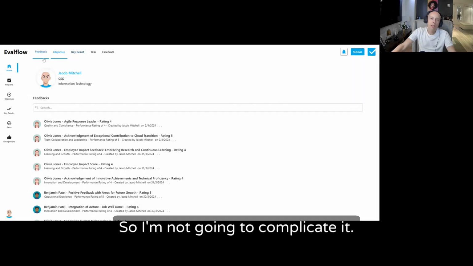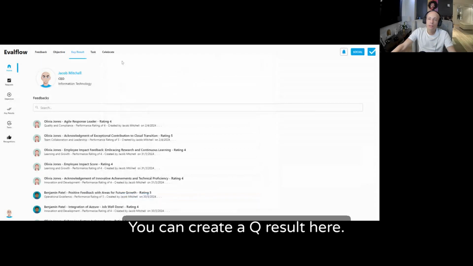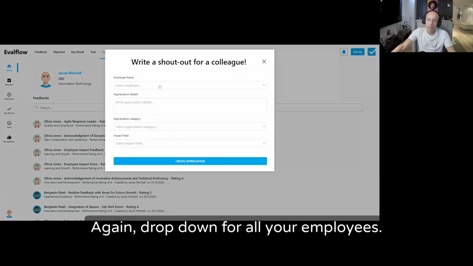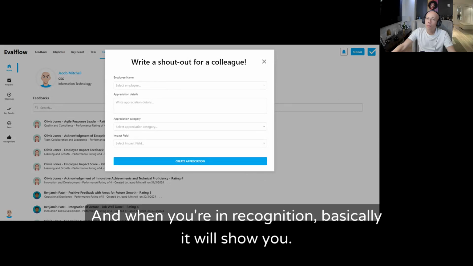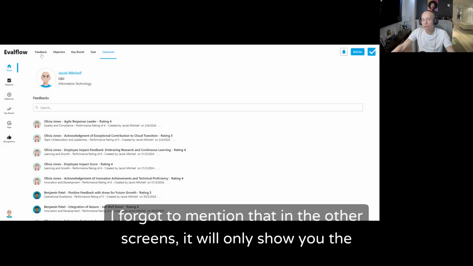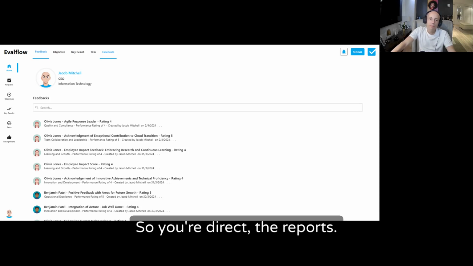So I'm not going to complicate it. It's similar things for all the other tools. You can create a key result here. You can create a recognition. It's called Celebrate, but it's basically recognition. Again, drop down for all your employees. And when you're in recognition, basically, it will show you all the employees of that specific organization that you're part of, not only your team. I forgot to mention that. In the other screens, it will only show you the employees that report to you, basically. So your direct reports.